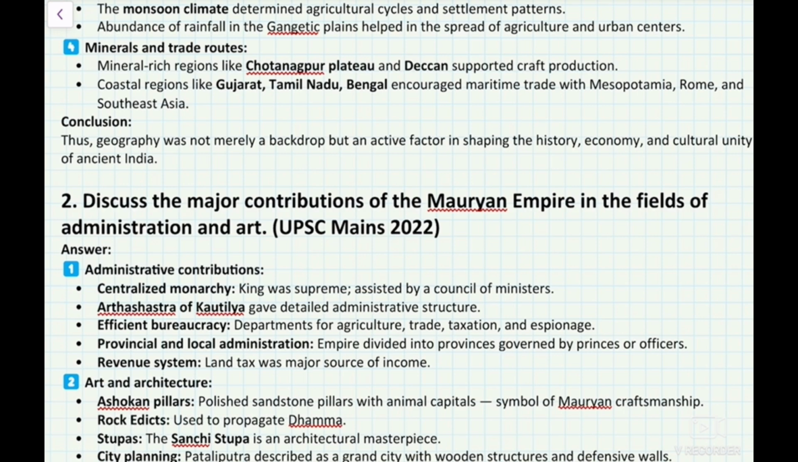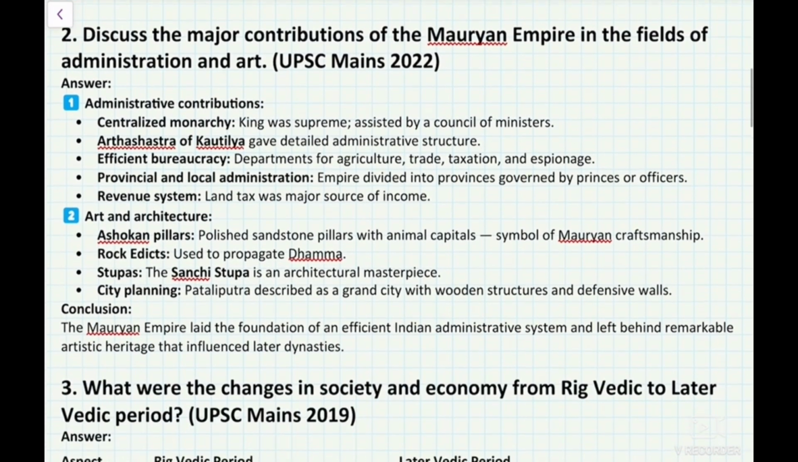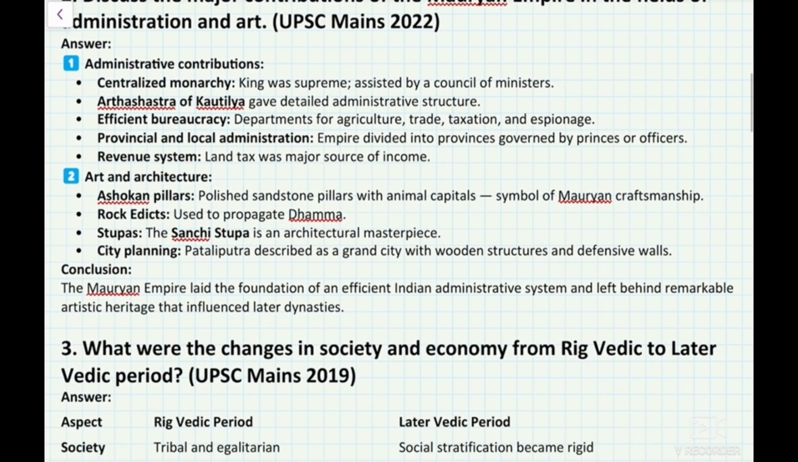Discuss the major contributions of the Mauryan Empire in the field of administration and art. This question has been asked in 2022. Answer. Administrative contributions: centralized monarchy. The king was supreme, assisted by a council of ministers. The Arthashastra of Kautilya gave a detailed administrative structure. Efficient bureaucracy: departments for agriculture, trade, taxation, and espionage.